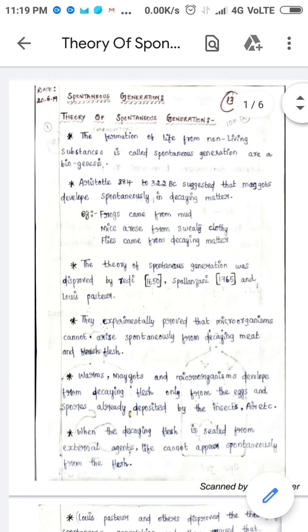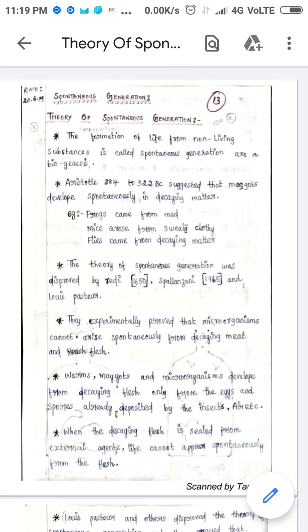So we have discussed today Robert Koch and spontaneous generation, and I have given you some very important definitions. Ramya has written them very clearly, and I have uploaded that in Google Classroom.